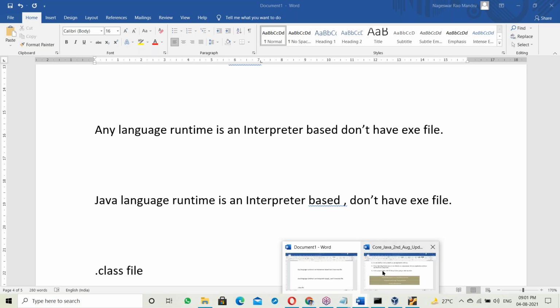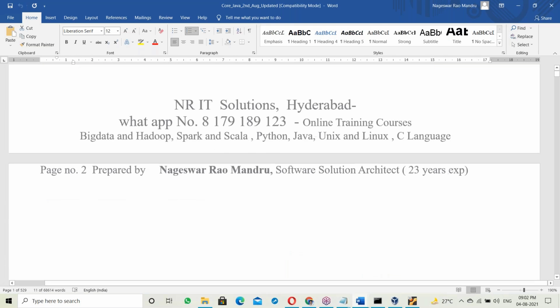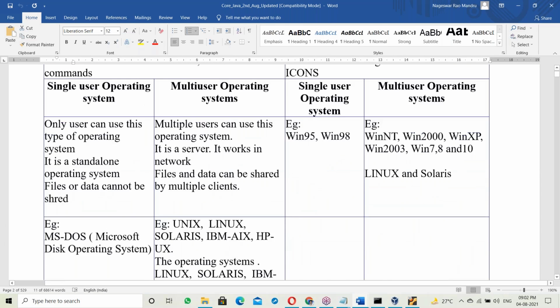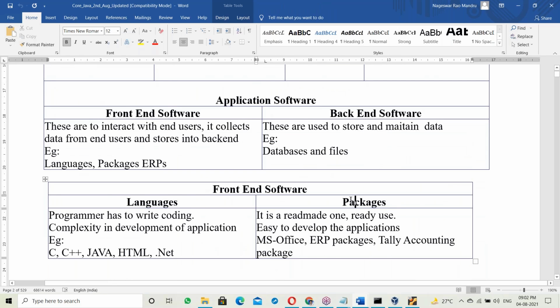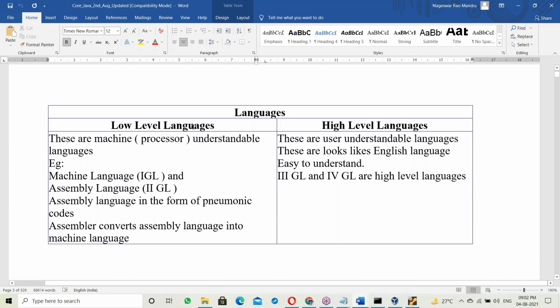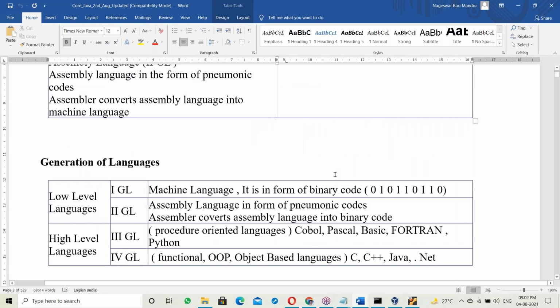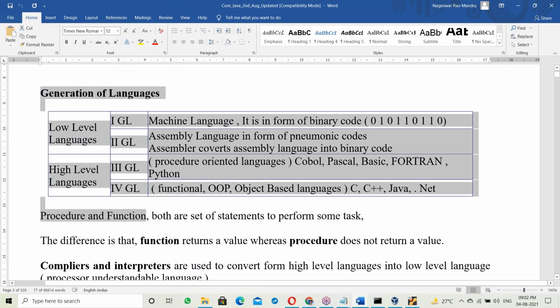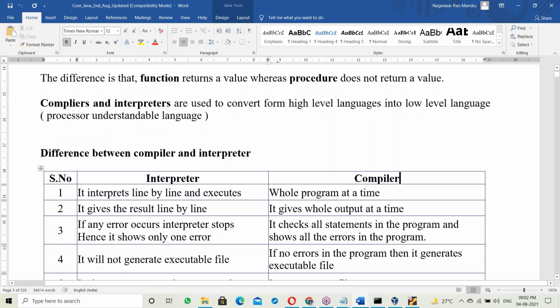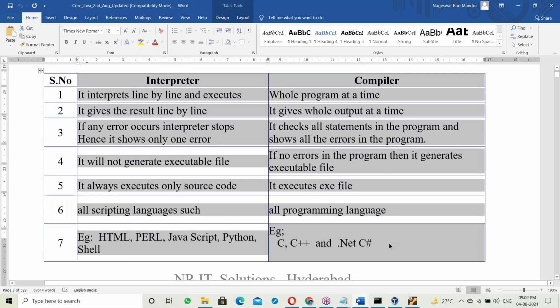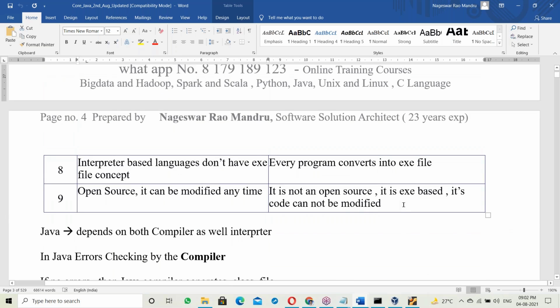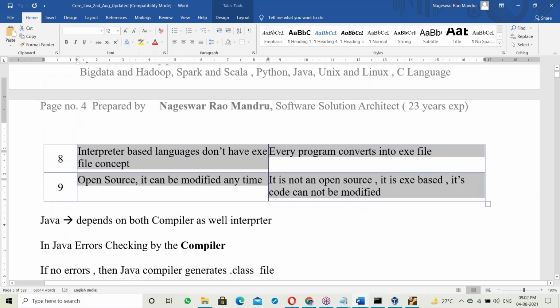See, this is your document. Every topic is very clearly explained here. Front end, back end, language, packages, low level, high level languages. Generation of languages we'll discuss tomorrow. Interpreter and compiler, the differences. All the 9 differences are explained here.